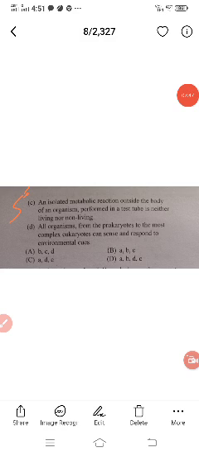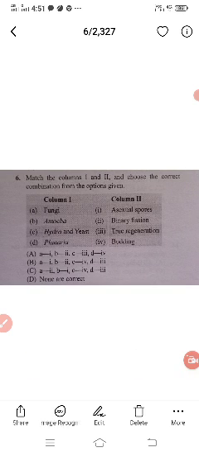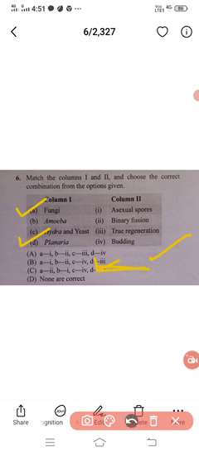Yes, next we will choose the sixth question now. The sixth is match the following. Column 1 and column 2 are given here, and you can observe that there are 4 options in this column and 4 options in the other column.